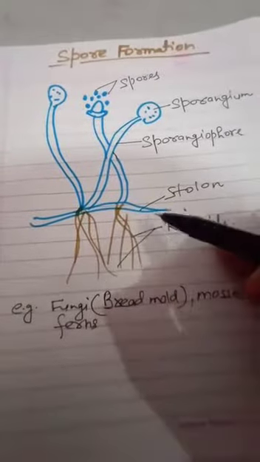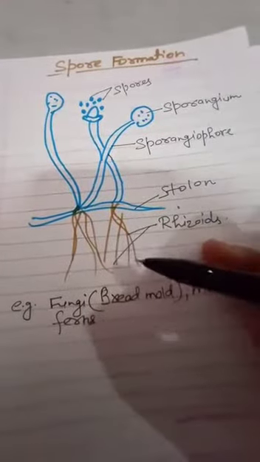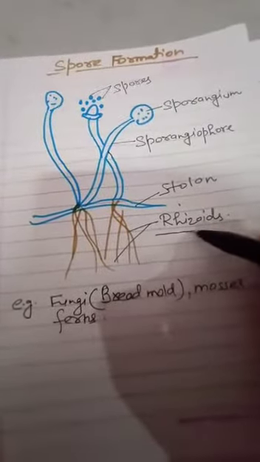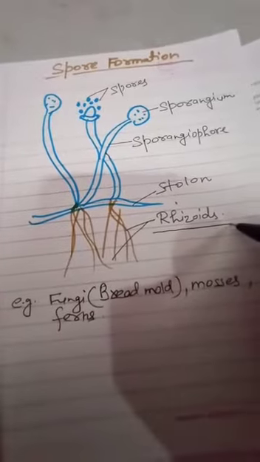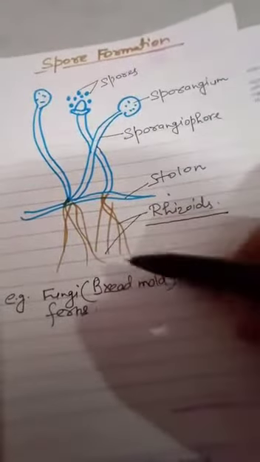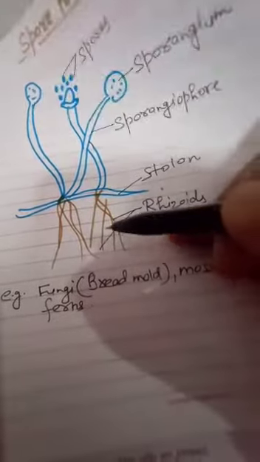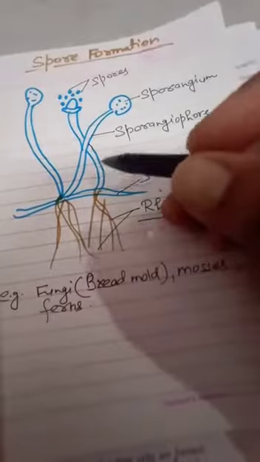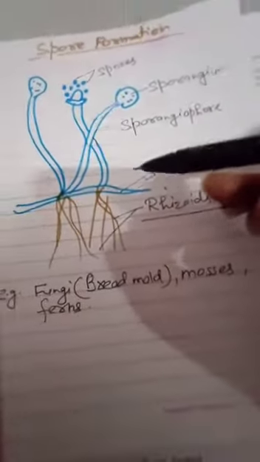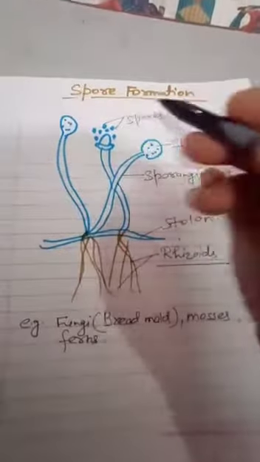So it is attached to the substrate by root-like structures. These are called rhizoids. They are compared to the roots of higher plants. From these rhizoids, the nutrition is absorbed from the host and transported in the upward direction throughout the fungus. Okay. So here we have to talk about spore formation.